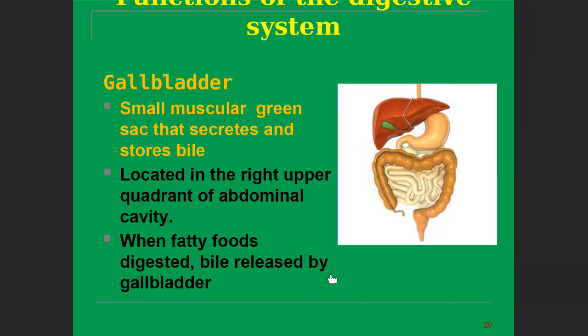When fatty food is digested, bile is released by the gallbladder. You must remember that the gallbladder is responsible for the digestion of fatty acids, or lipids, in the small intestine.